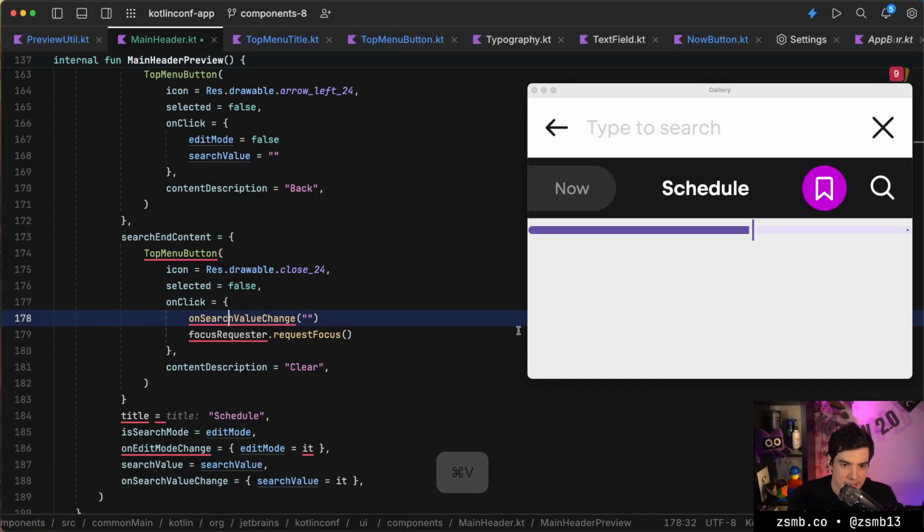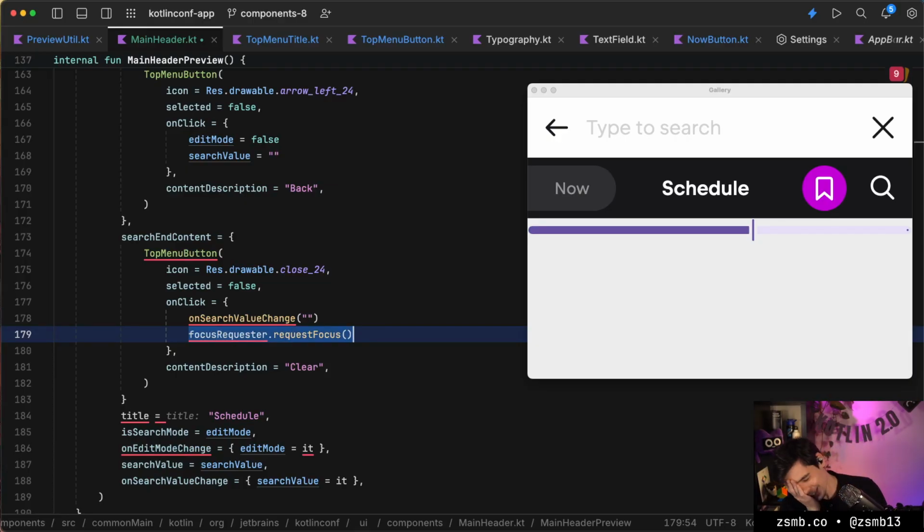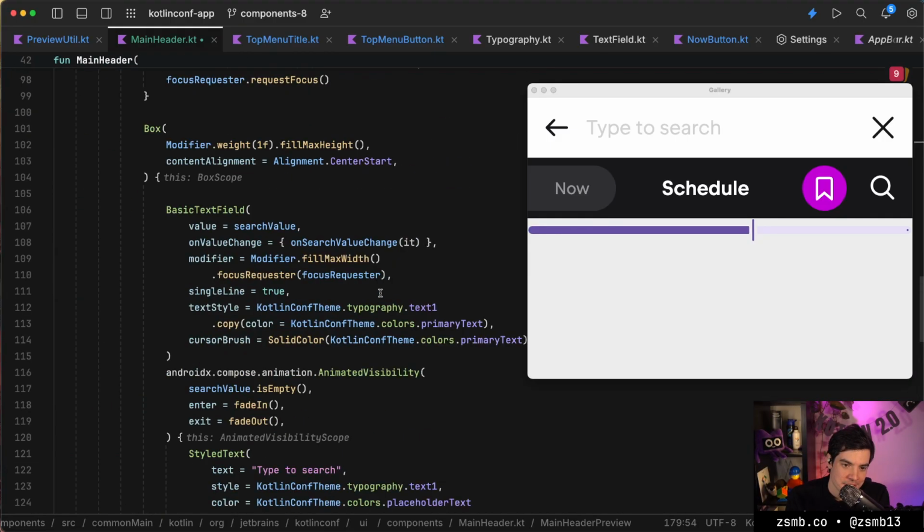It's not exactly ideal. Search value should change to, oh no, we need to request focus. We're gonna need to request focus from the call site. Okay, we've coded ourselves into a corner here.